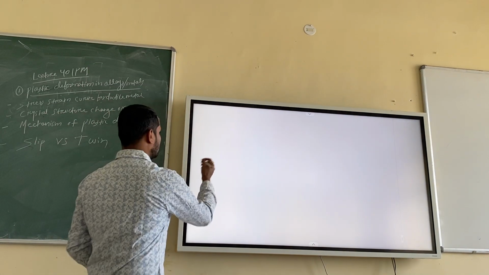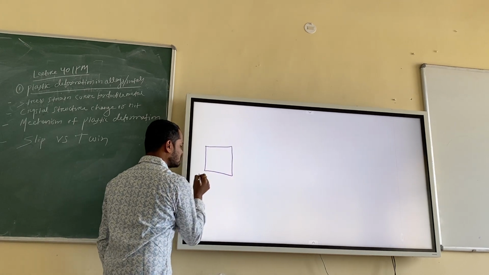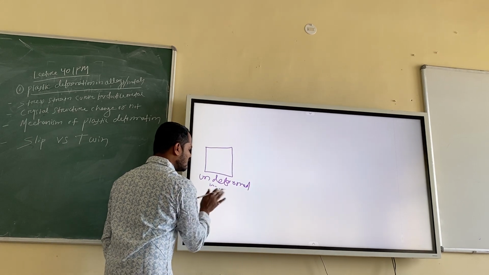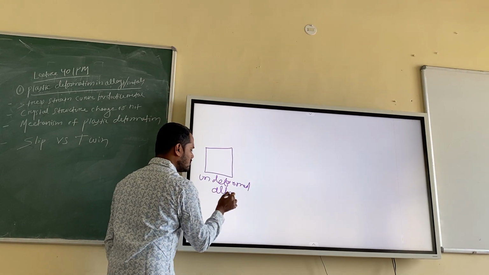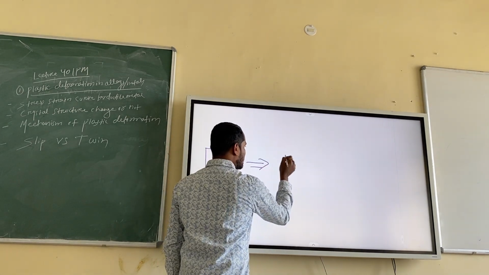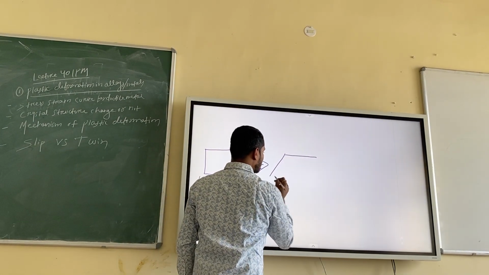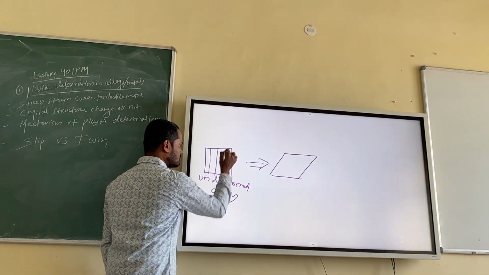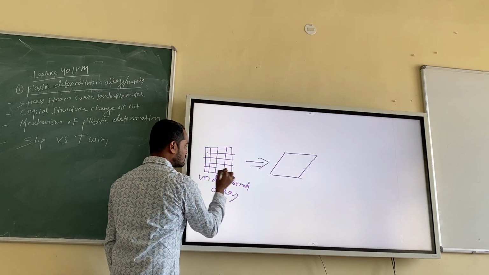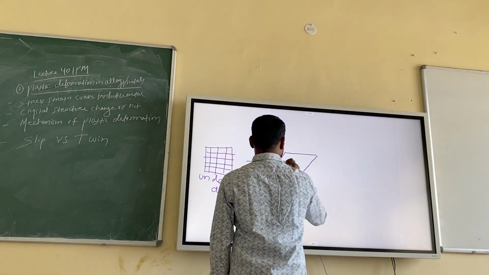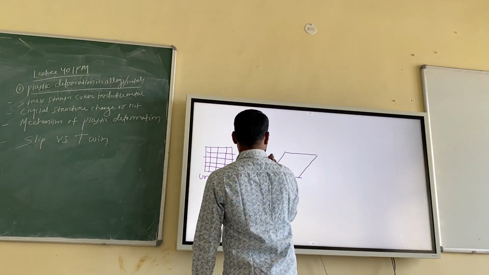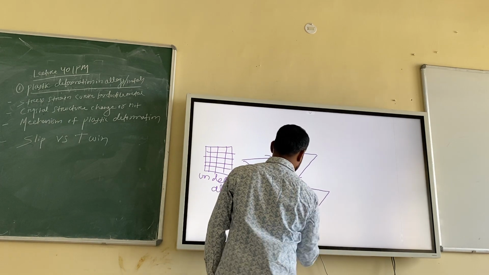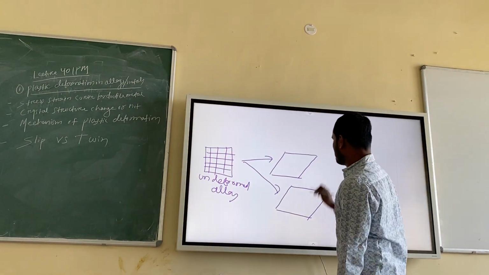Okay, fine. Let me show you one way. Suppose this is an undeformed alloy, for example, and it is deformed. This may be one situation, or this may be another situation. Both are deformed.